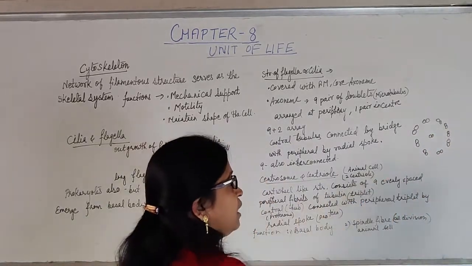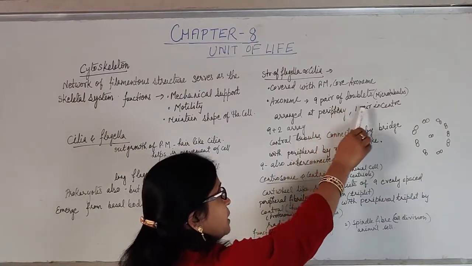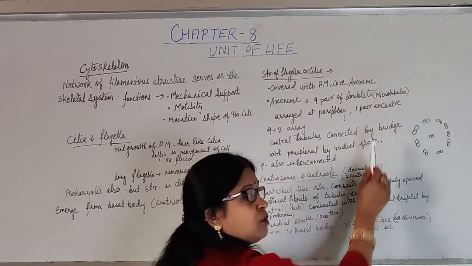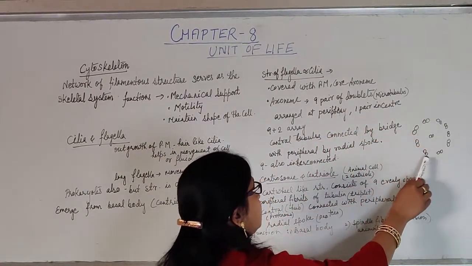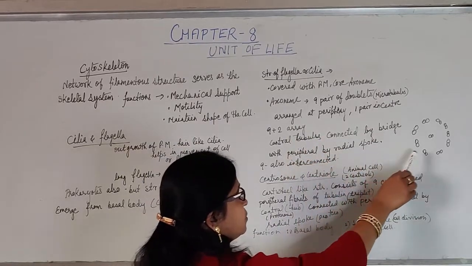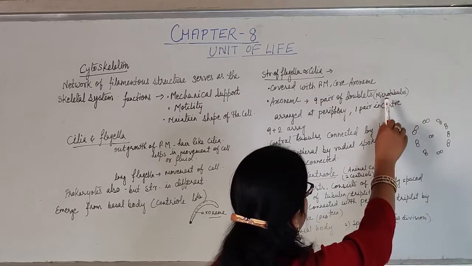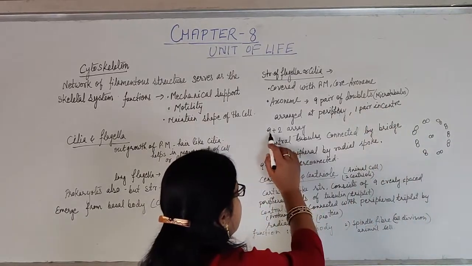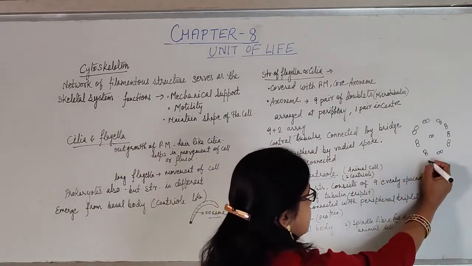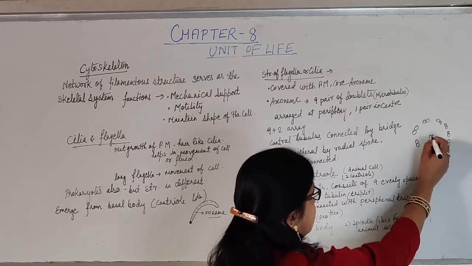So, in this way they will appear. So, 9 pairs of doublets, where one doublet is made up of microtubules present on the periphery, and in the central position it is also made up of 2 microtubules. Now, they are arranged in a 9 plus 2 array in this way.